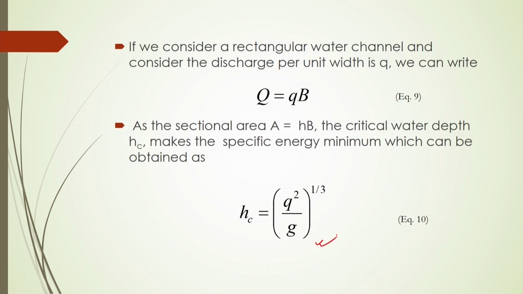So, HC should be equal to (q square by g) to the power 1 by 3. This is your critical water depth in the channel, for which you can get the minimum specific energy, and for which the minimum specific energy will be required to change your velocity from the lower to the higher.